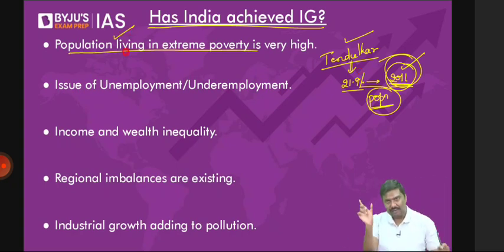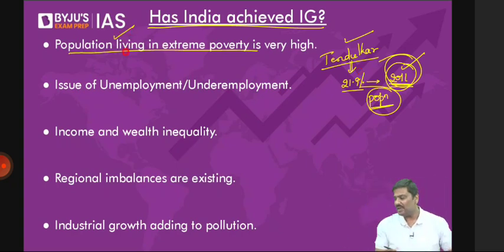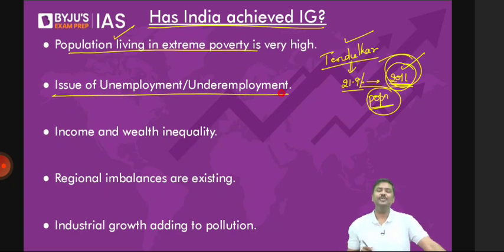The issue of unemployment as well as underemployment. Look at the features and now look at the situation in the case of India. The issue of unemployment is plaguing the Indian economy. The issue of underemployment is also a problem of the Indian economy. Income and wealth inequality.